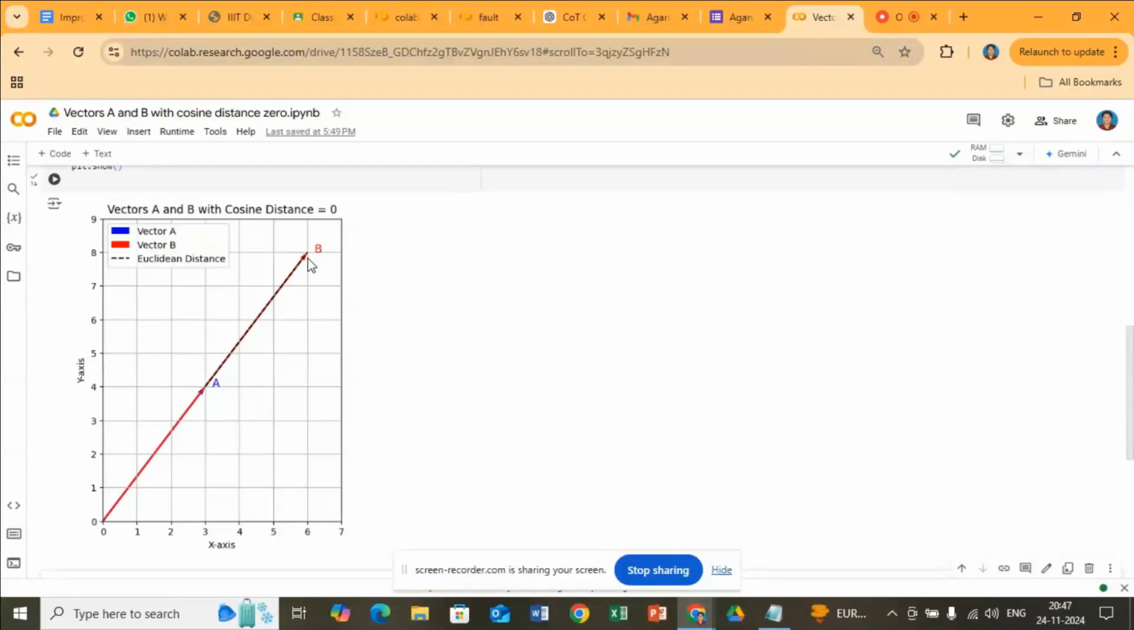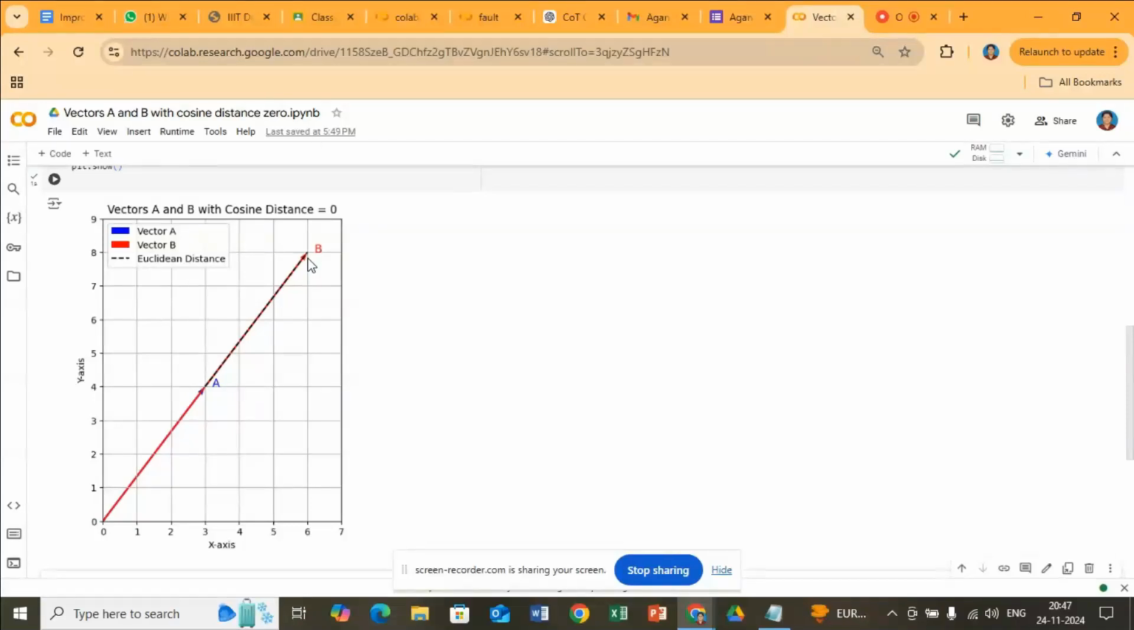Cosine similarity measures the angle between the two vectors. A cosine similarity of 1, meaning cosine distance is equal to 0, implies that the angle between the vectors is 0 degrees, meaning the vectors are perfectly aligned in the same direction. This says nothing about the lengths of the vectors. Euclidean distance considers the magnitude of the difference between two vectors.